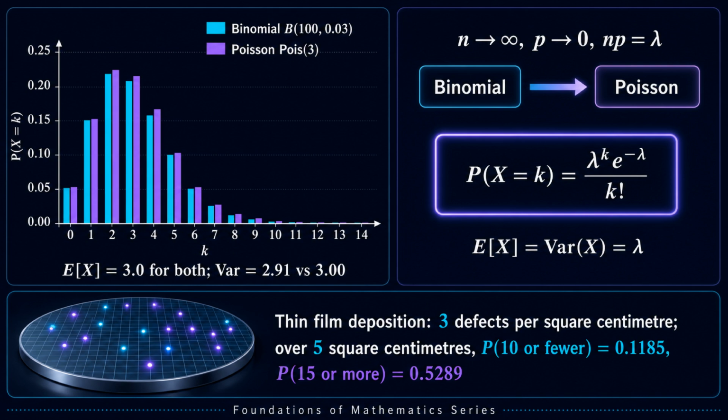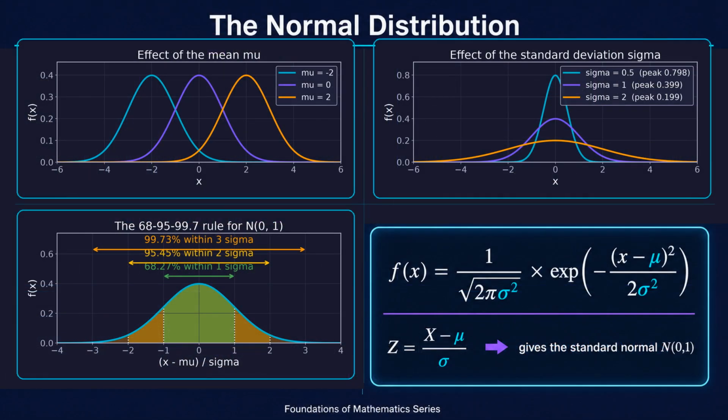With 100 trials at probability 0.03, the binomial and the Poisson with lambda equal 3 nearly coincide. In thin film deposition with 3 defects per square centimeter, over 5 square centimeters, the probability of 10 or fewer defects is 0.1185.